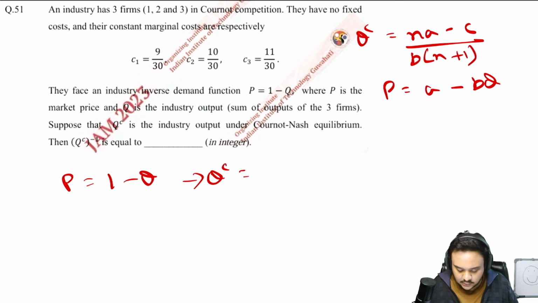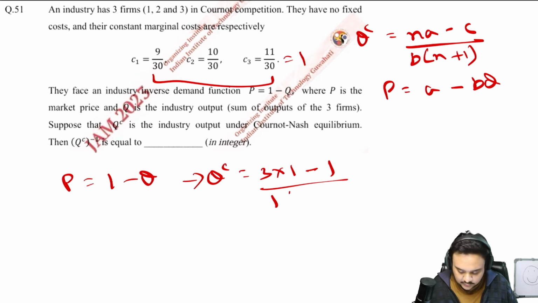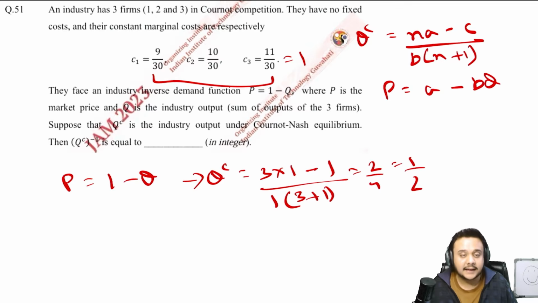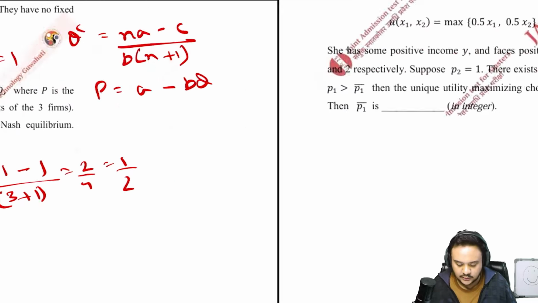QC is equal to 3 multiplied by 1 minus C. When you add these up, you will get 1. So minus 1, divided by B, which is also 1, times N plus 1, 3 plus 1. So this is 2 by 4, which is 1 by 2. Now just take the inverse of that. QC inverse is just 2, which is your answer. Very easy. Let us move on.